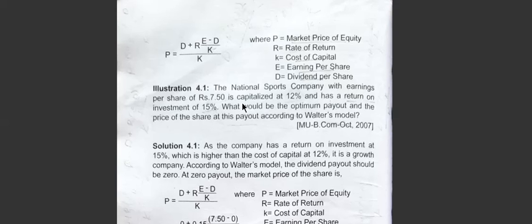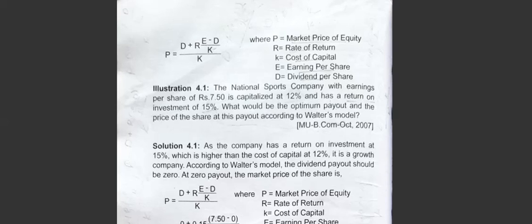Let us go through the problem. First problem: the National Sports Company, with earnings per share EPS of 7.50, capitalized at 12%. Capitalized is nothing but cost of capital. Cost of capital and return on investment: see, the cost of capital is less than the return on investment. So this is a growth firm.